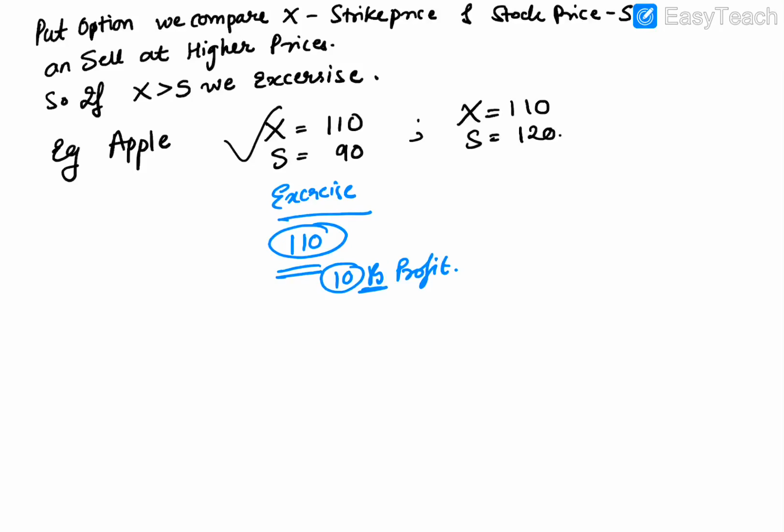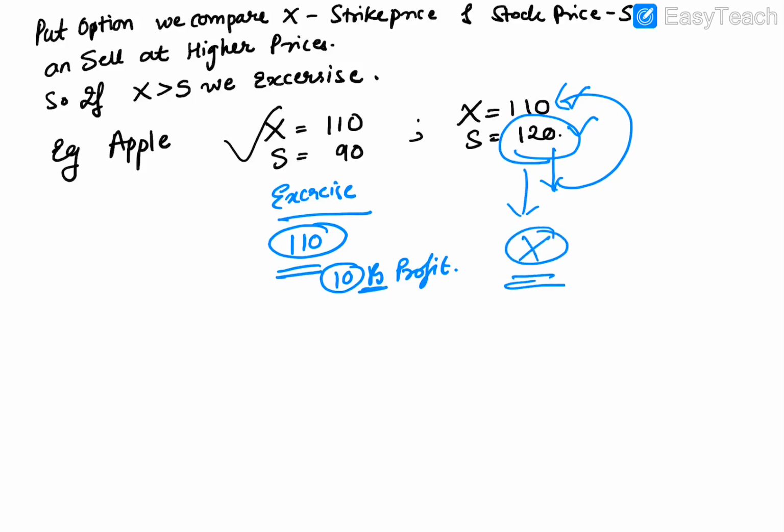In the case of the put option, when the strike price is 110 and my stock price is 120, I'm already able to sell the stock at 120, so why will I sell my stock at 110? That's the reason I won't exercise this kind of option.